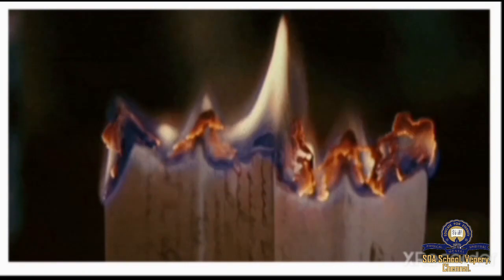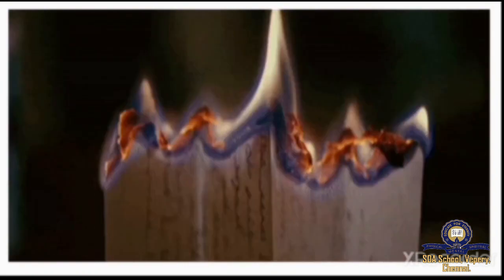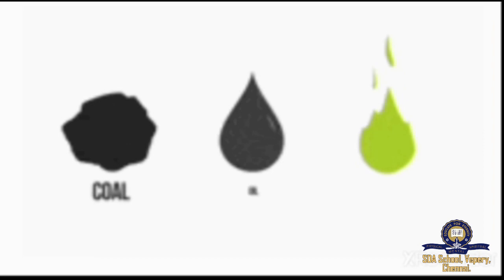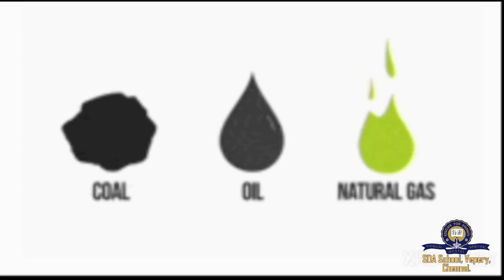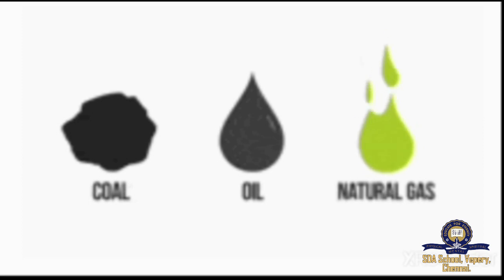Next one is burning of paper. The paper gets converted into ash, which is a new product. So this is a chemical change. And the last example is formation of fossil fuels. Here, the dead plants and animals get converted into a new substance, that is fossil fuel. The properties of fossil fuel are different from those of the dead plants and animals. So it is a chemical change.